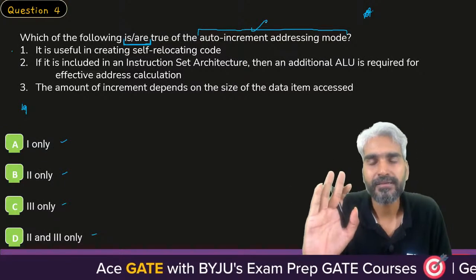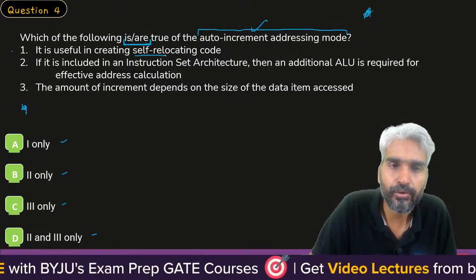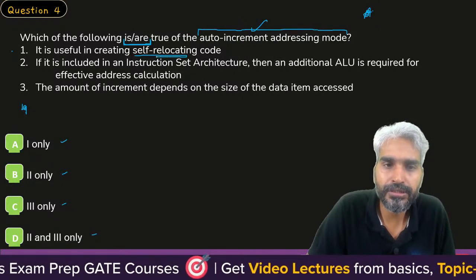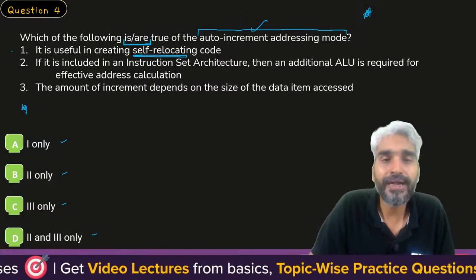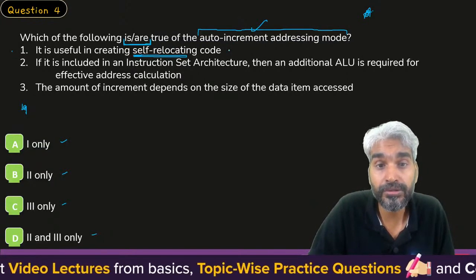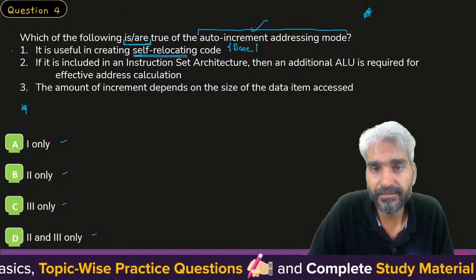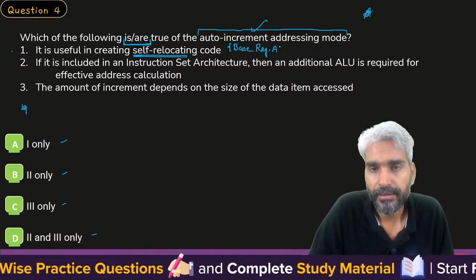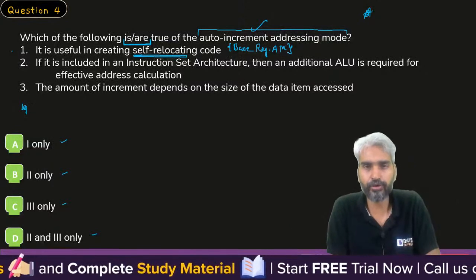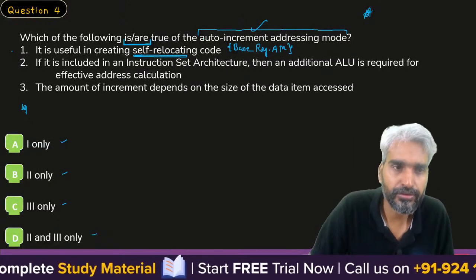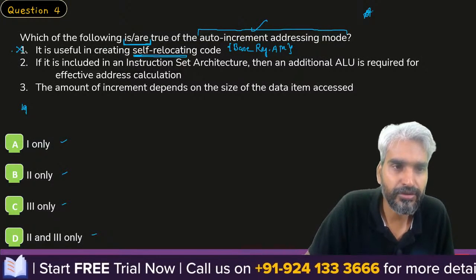Please try to understand, auto-increment addressing mode has nothing to do with self-relocatable code. Which particular addressing mode is used to write self-relocatable code? Sir, to write self-relocatable code, we use base register addressing mode. With respect to the base register, we can relocate the code from one location to another location. So yes, this first statement is obviously false.